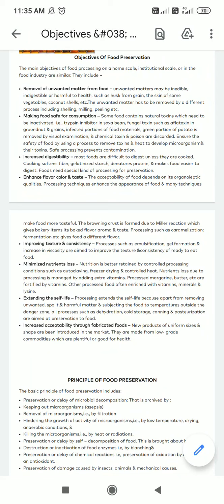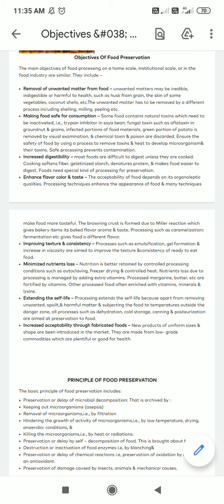So, I'm dealing with food preservation, a CBCS subject. As you all know, what is food preservation, as we studied it in our previous semesters, and what are the methods which we can use to preserve the foods. Now, food preservation is a process to handle and treat a food in order to control its spoilage by stopping the attack of microorganisms or stopping the growth of certain foodborne diseases.